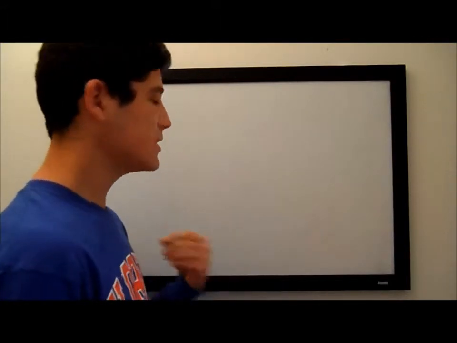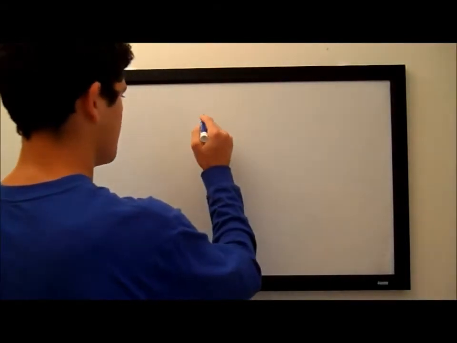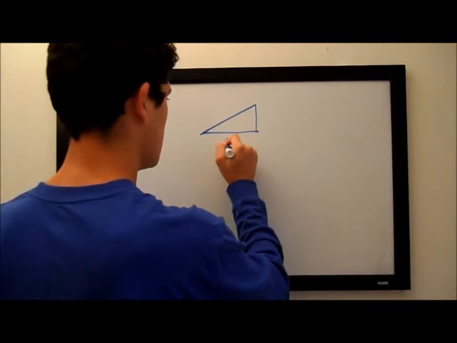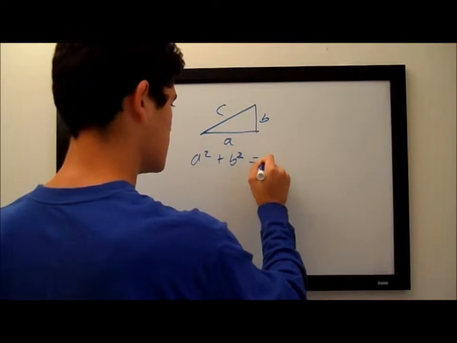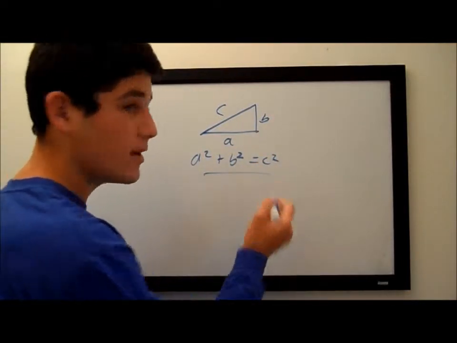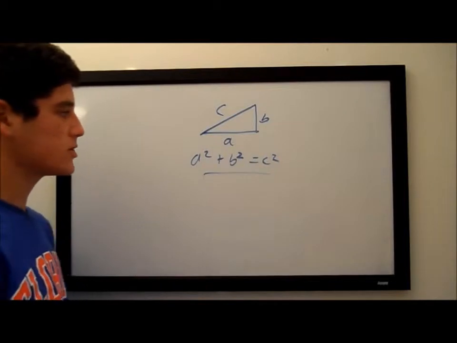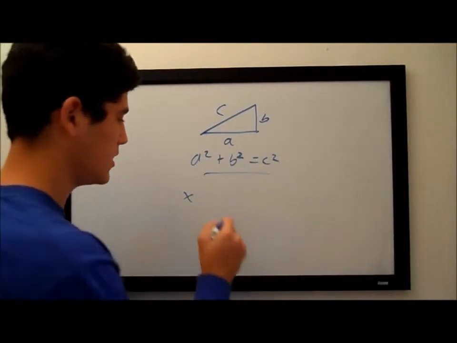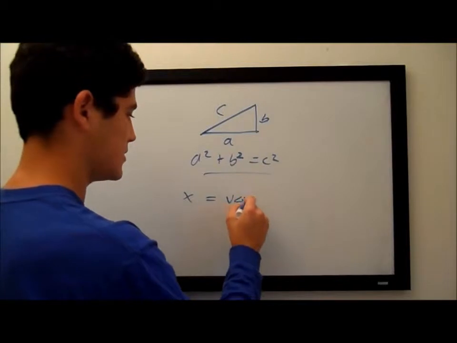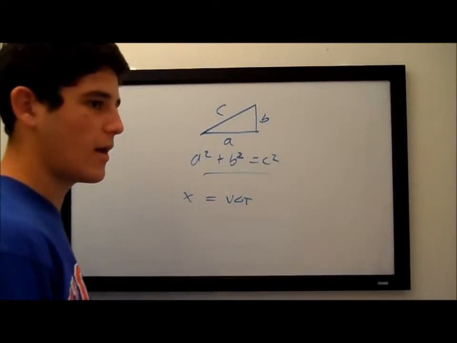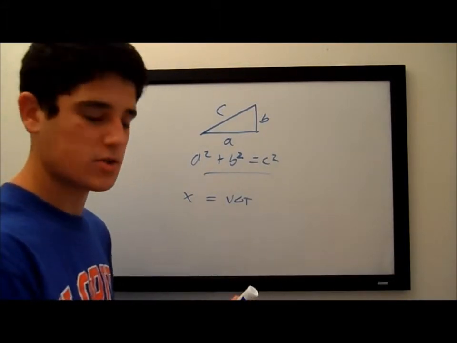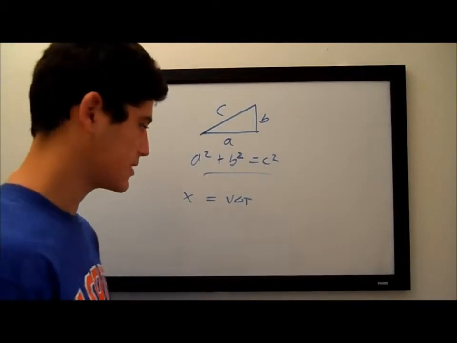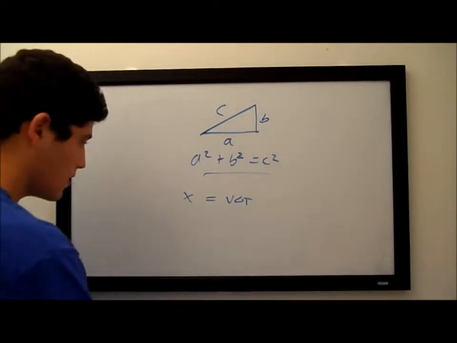For this video, the only thing that you really need to know is the simple idea that in a triangle with sides A, B, and C, a squared plus b squared equals c squared. Easy enough, so know that. Pythagorean theorem. And also that distance traveled equals velocity times a change in time. So if I'm watching a truck move at a certain velocity, and I calculate the time that it's traveling, if I multiply the time by the continuous velocity, I'm going to get the distance that it traveled.